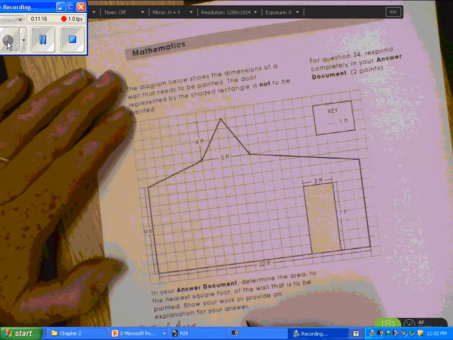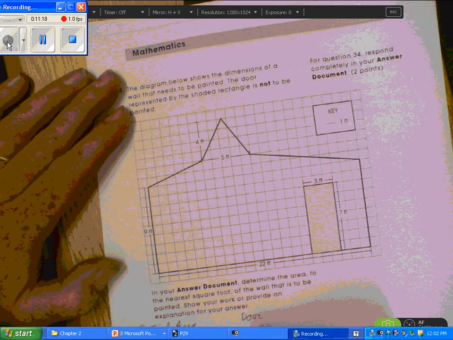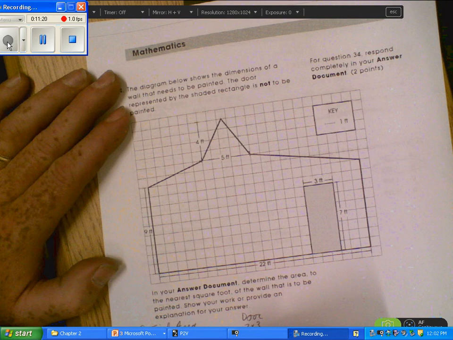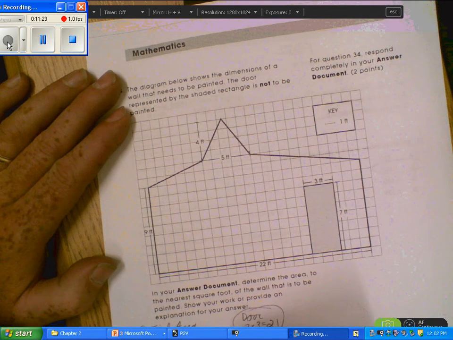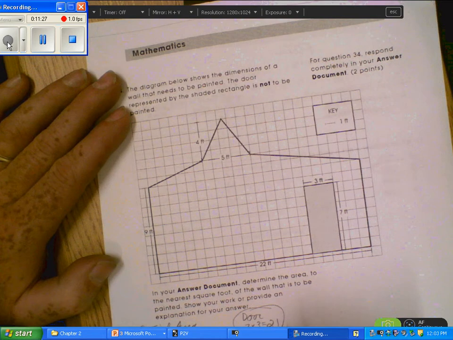We don't have a formula for this. We do have a formula for the door. The door is 7 times 3. That's going to be the area. That's 21. Well, we're going to subtract that off when we find the rest of it.